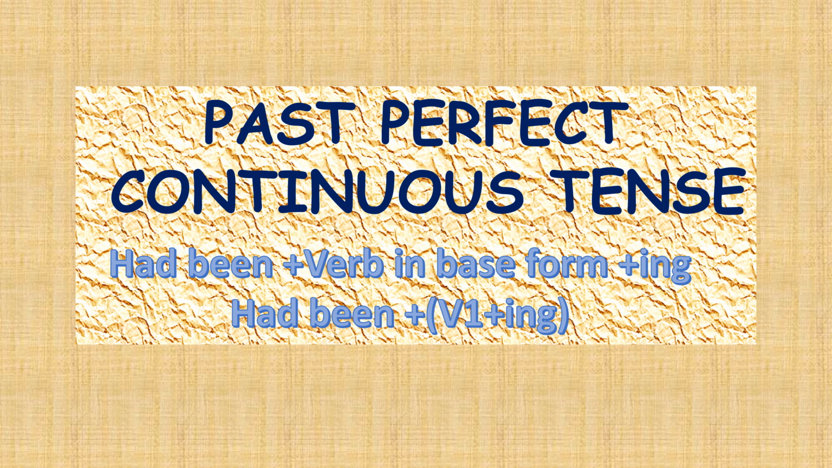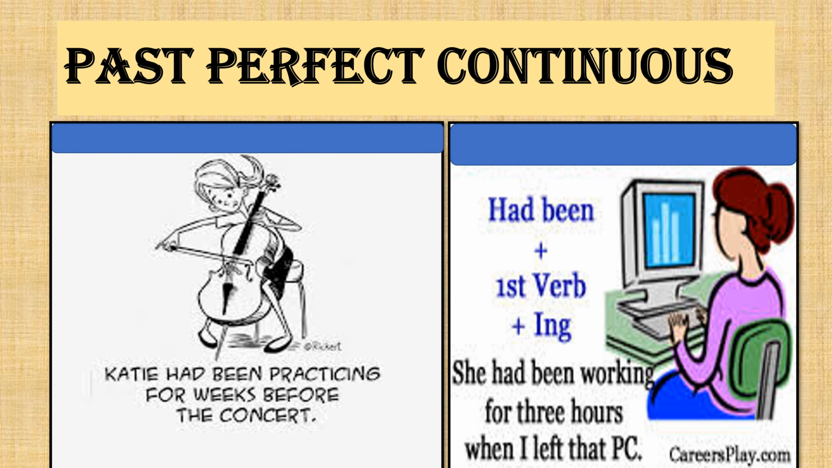Past perfect continuous tense, and the form of this tense is had been plus V1 plus ing. See these pictures. Katie had been practicing for weeks before the concert. So, before the concert, she had been doing some action continuously. So, here we can use past perfect continuous tense.